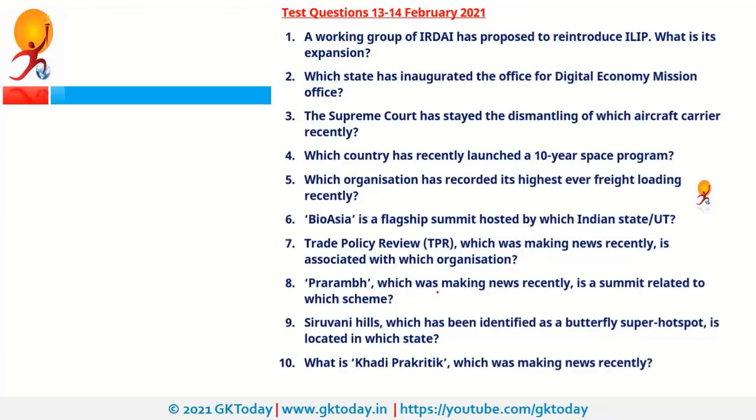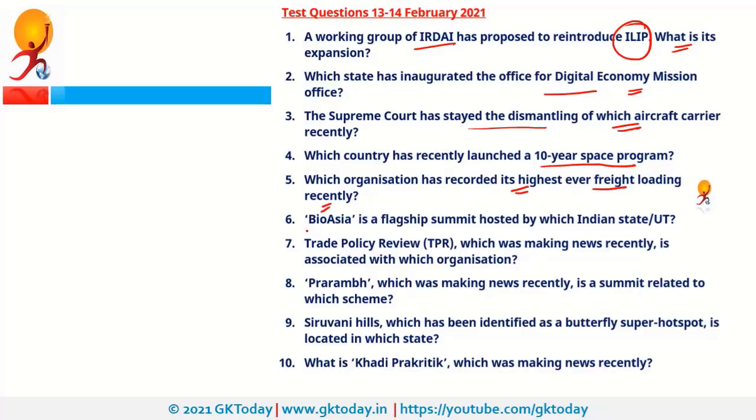Now test. So first question is, a working group of IRDAI has proposed to reintroduce ILIP. What is the full form of ILIP? Second question is, which state has inaugurated the Office for Digital Economy Mission? Third question is, the Supreme Court has stayed the dismantling of which aircraft carrier? Fourth question is, which country launched a 10-year space program? Fifth question is, which organization has recorded its highest ever freight loading recently?